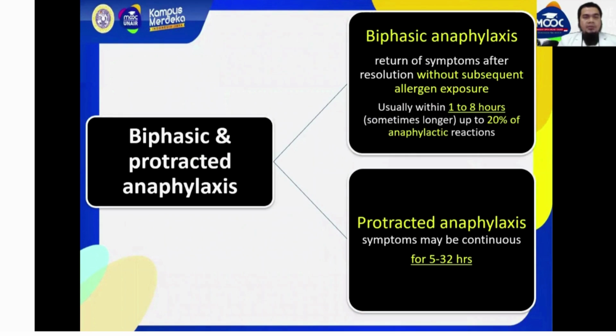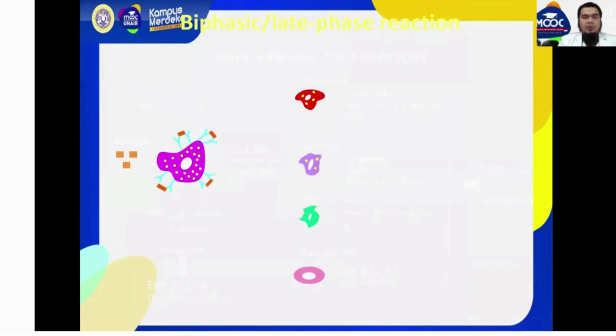The important thing is biphasic or protracted anaphylaxis. Biphasic anaphylaxis is the return of symptoms after resolution, without subsequent allergen exposure, usually within 1 to 8 hours. Protracted anaphylaxis symptoms may be continuous for 5 to 32 hours.